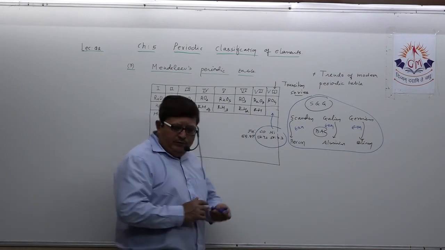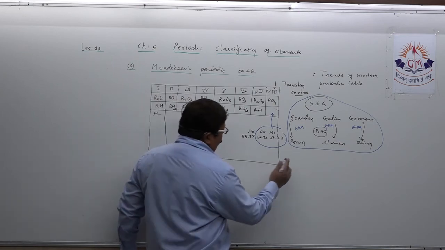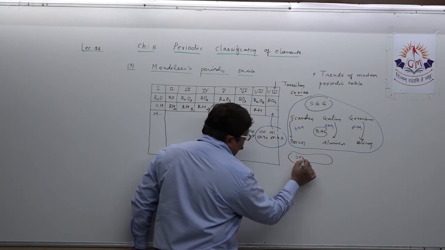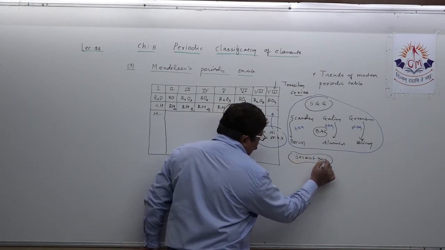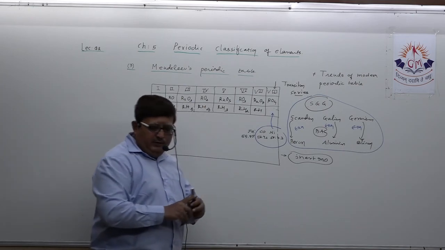Now the third: if you want to remember it from the picture in your mind, then you should write somewhere here, that is, inert gas. So you are also able to write about that. What was that?